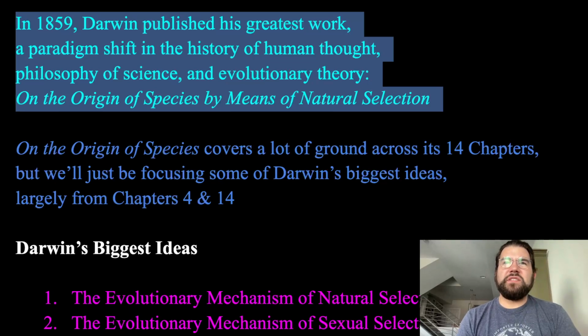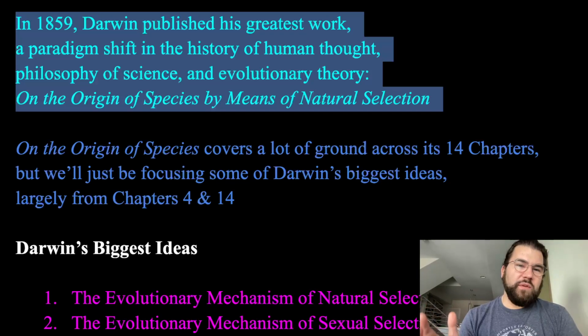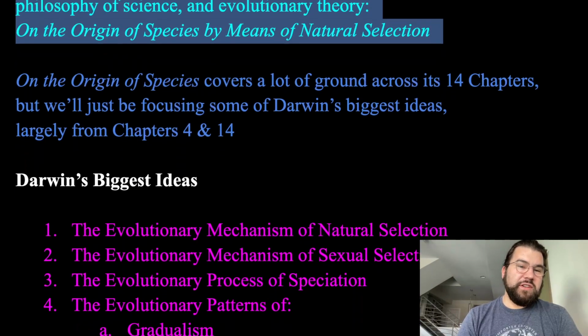And a common misconception here is that Darwin is the one who thought of evolution, and that's not true at all. There was an understanding that evolution occurs before Darwin, but how it occurred had yet to be placed. It was observed that species were changing over time, but how that was happening really wasn't put in the best possible words until Darwin came along with the mechanism of natural selection.